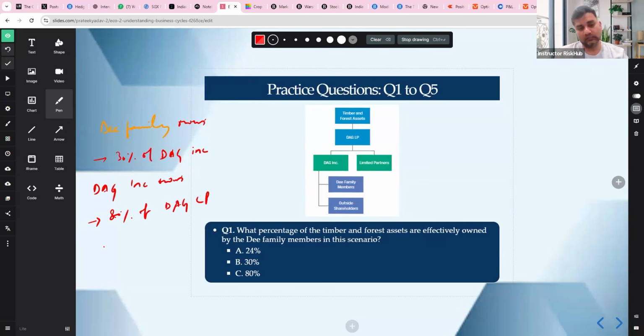So basically DAG LP owns the asset. This is given in your diagram also.